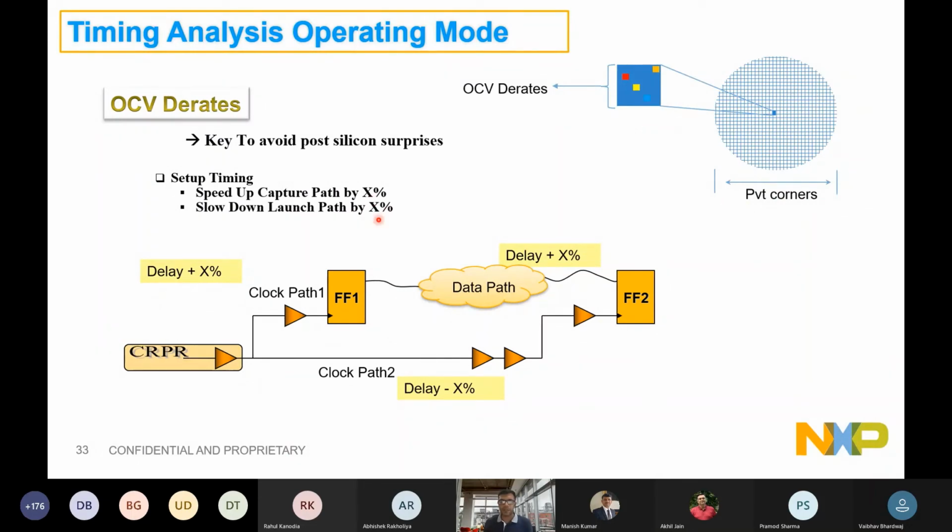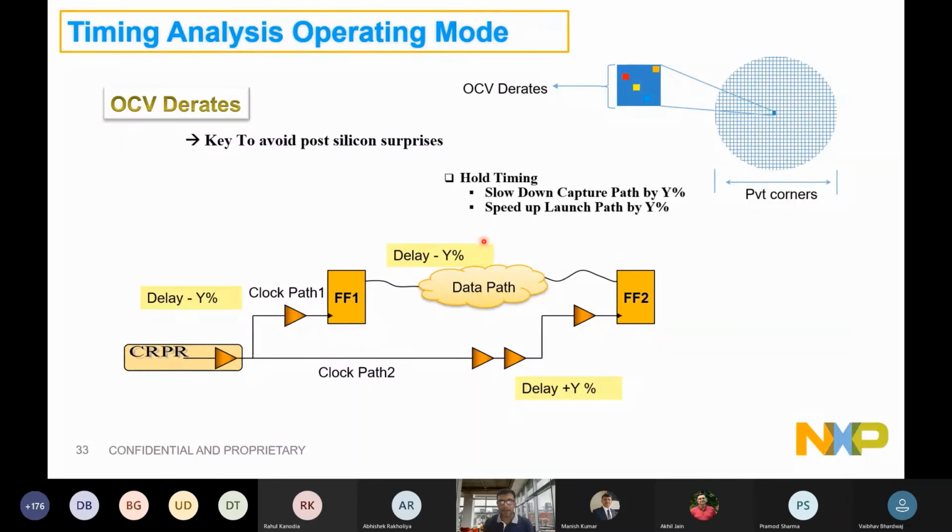So assume that while I'm timing setup, I would like to time the data path with as much delay as possible. So the delay plus some additional X percentage of delay, I will be delaying it. Similarly, I'll be delaying my data, but for my capture path, the delay will be shrunk by this X percentage to be able to model these within-silicon simulation variations as well. This is nothing but the OCV derate.